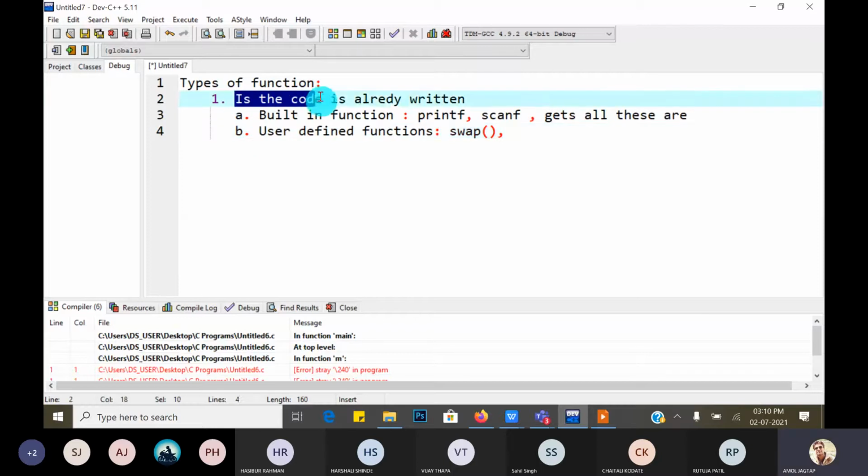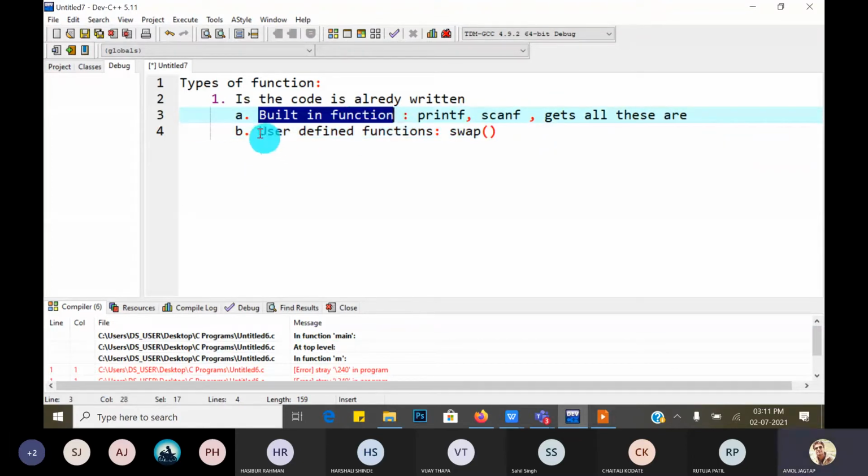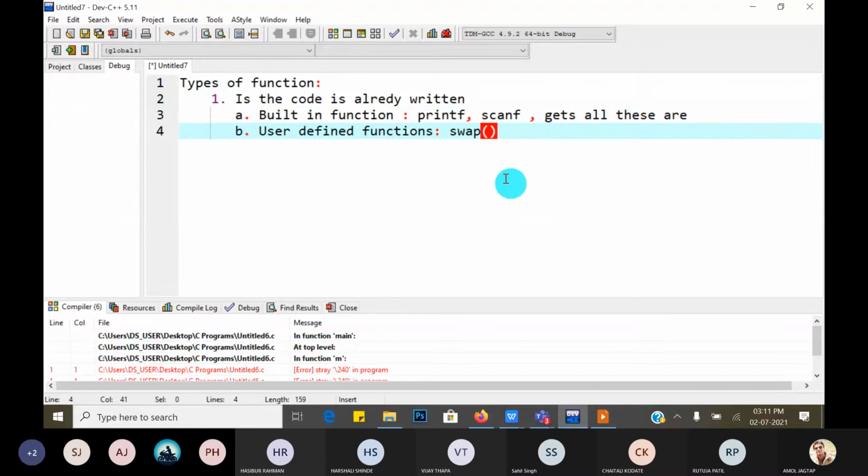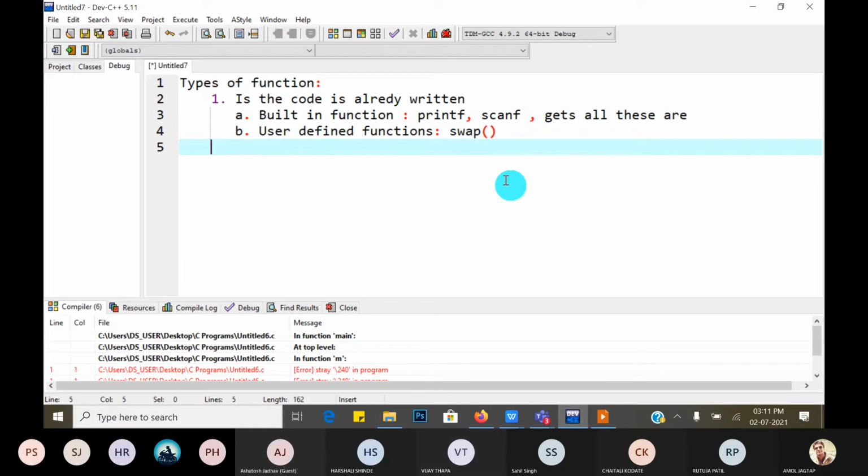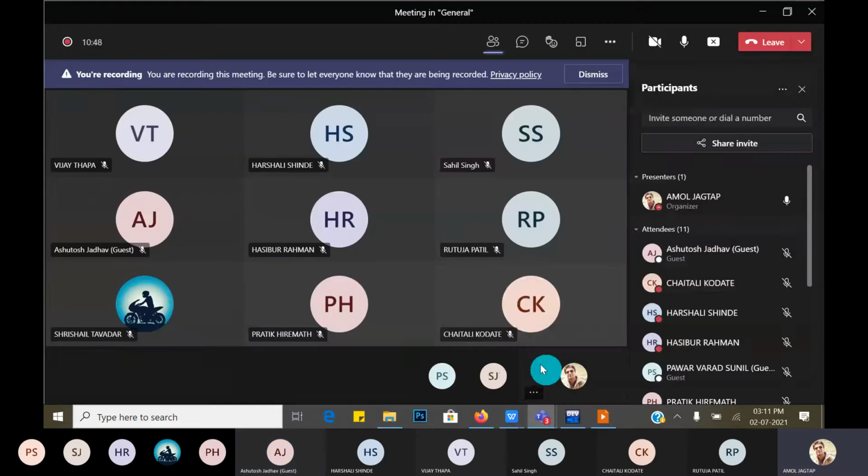That is, based on whether the code is already written or the user can write the code on their own. Guys, did you understand what is meant by user-defined and built-in functions? Yes. Yes, sir. Okay. Give the reply, so I understand that you have got the concept.